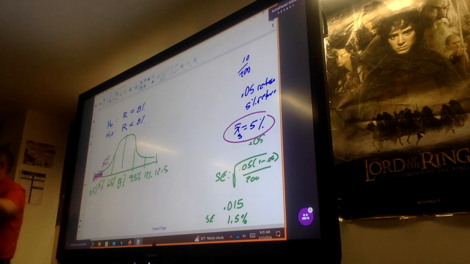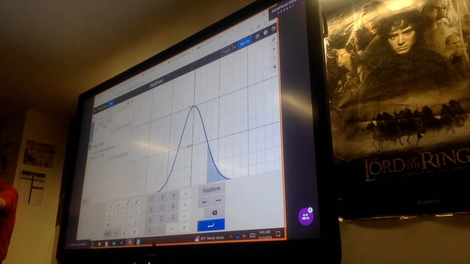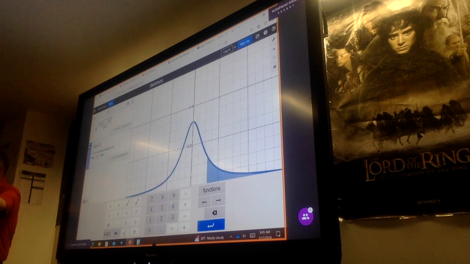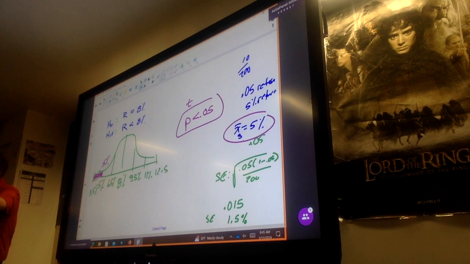Okay. They didn't give us alpha, so we went with less than 0.05, so let's figure out our p-value, or this will be our t-value actually in this case. And we should be able to do that pretty easily. Alright, t-distribution. We had a sample of 200, degrees of freedom is 199. And we want to figure out 1.5 or less.